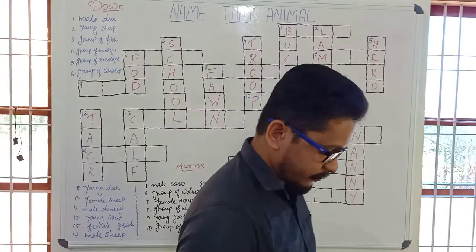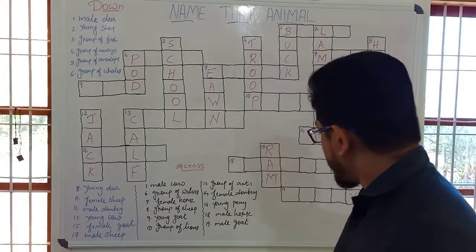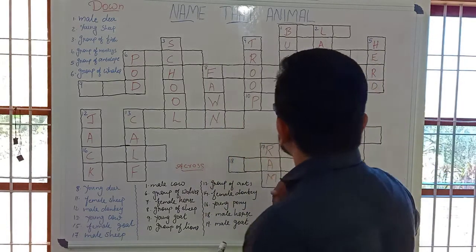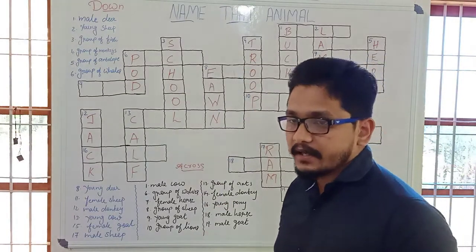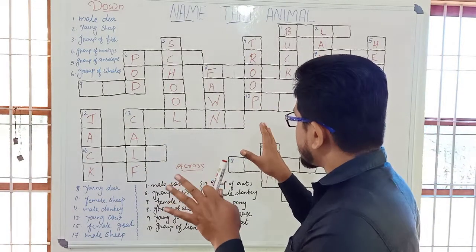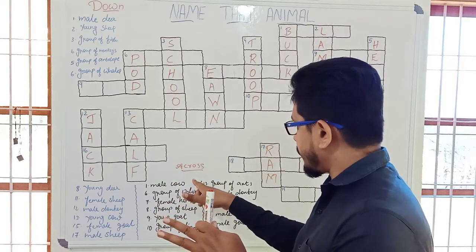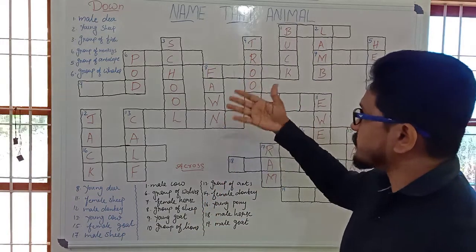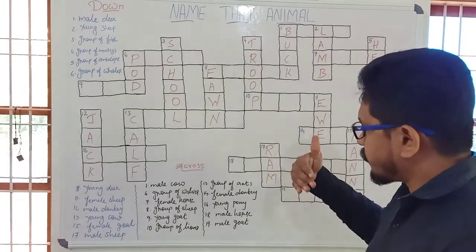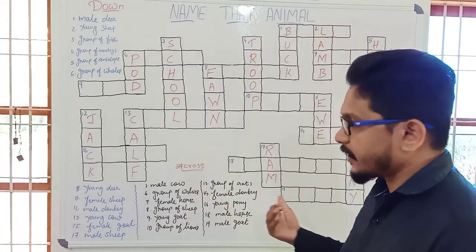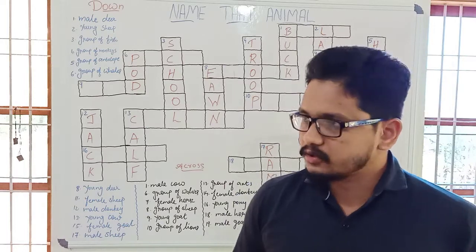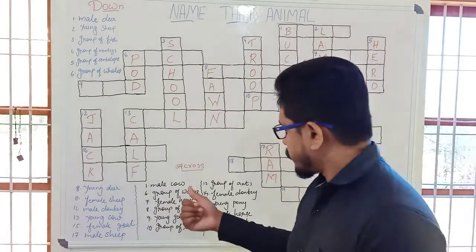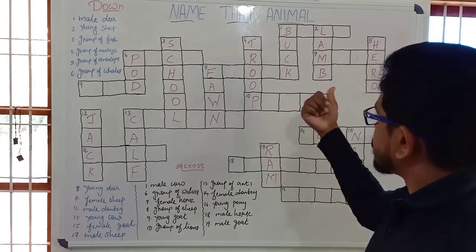R-A-M. Ram is the word used for male sheep. And the names of some of the animals which come down, we have already completed. And to complete this crossword puzzle fully, we need to write the words which come across. So it will be a little easier because some of the spellings we have already got here. Now finding the names of the animals which come across will be a little bit easy for you. So let us do that also to complete this crossword puzzle. So now we are going to do the words which come across.